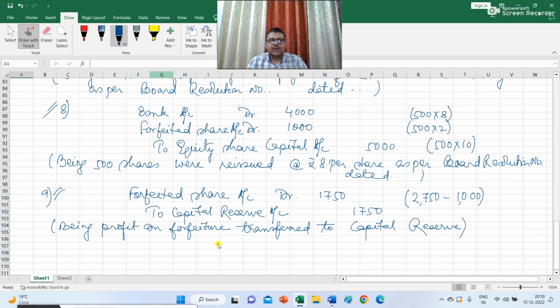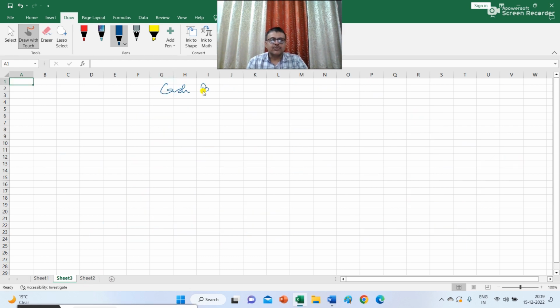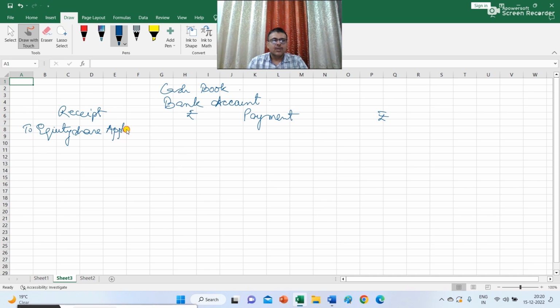Now I am going to draft the cash book. So this is the cash book that I am going to draw, and basically the bank account. On the debit side, this is receipts, rupees, and on the credit side, this is payments and the amount. So to equity share application account, you will find this amount in journal number 1, that is 80,000.